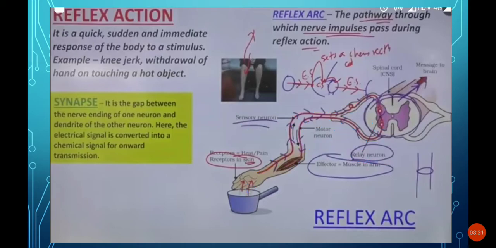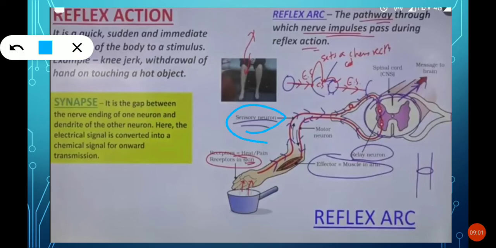Once again I'll explain. First, skin receptors, that means thigmoreceptors. The receptors which are related to skin are called thigmoreceptors. We have learned it just before. These receptors will carry the message. What is that message? That message is hotness. The skin felt some hotness, so that message will be carried through this sensory neuron.